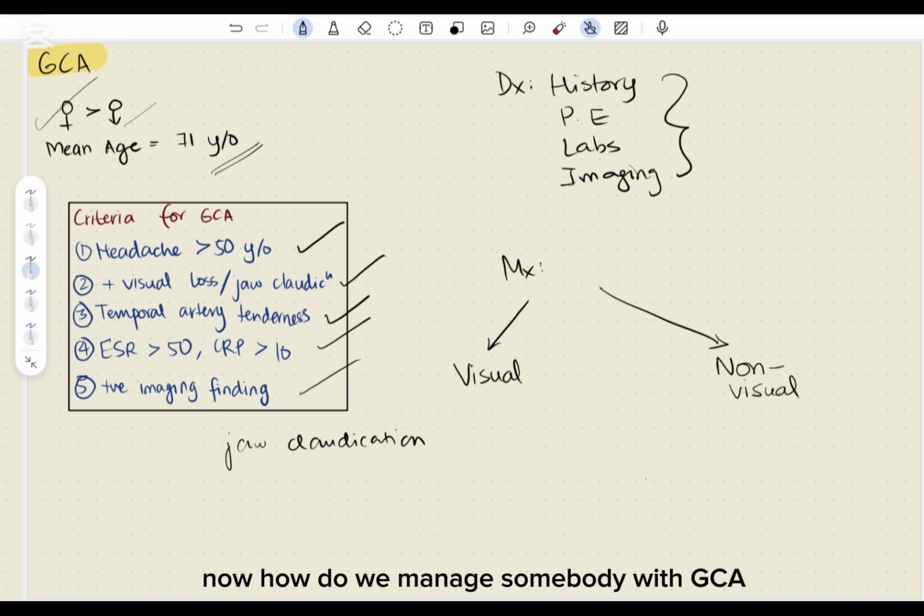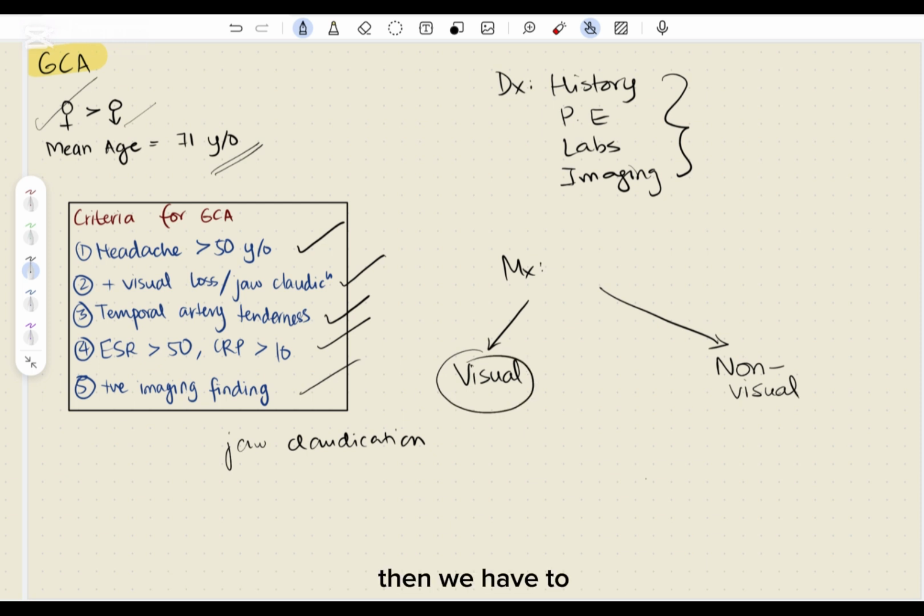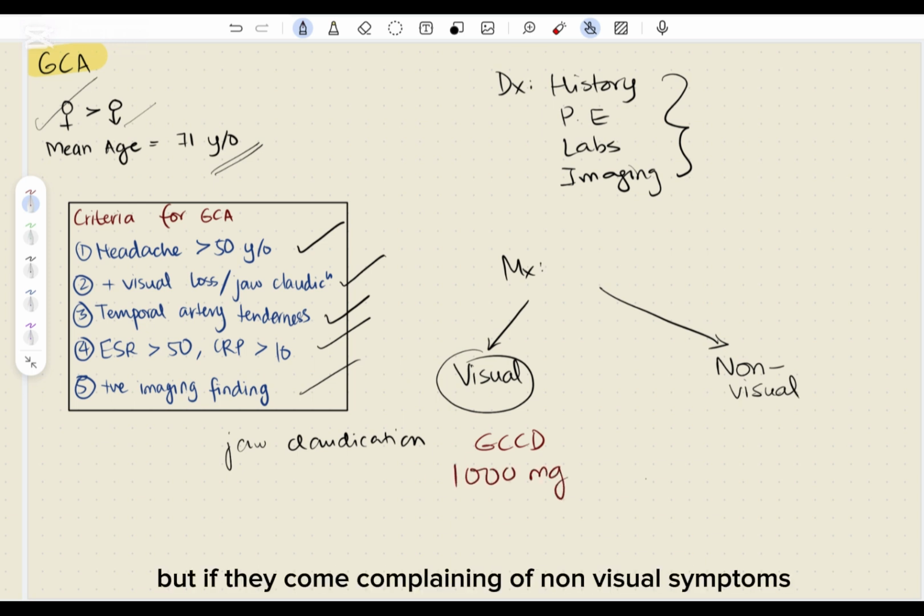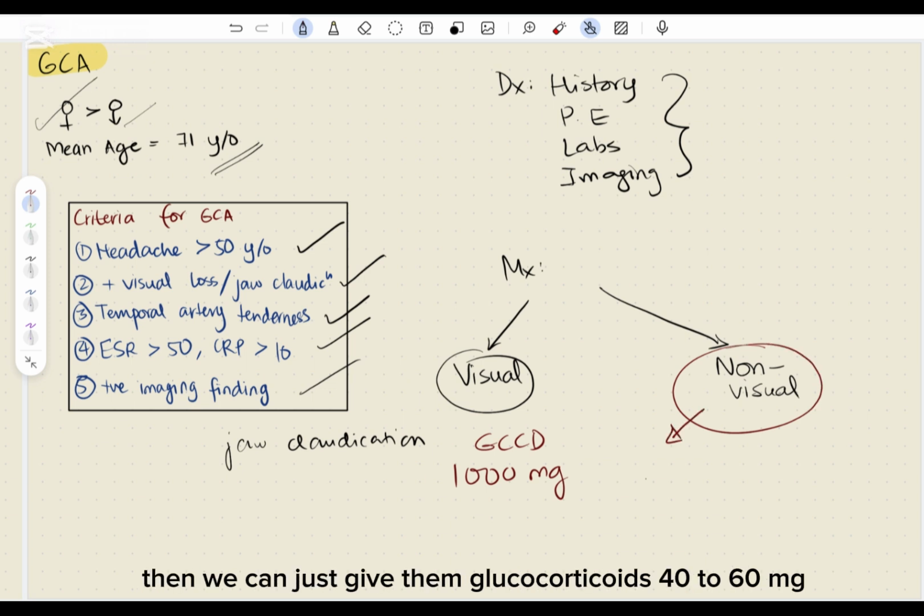Now, how do we manage somebody with GCA? It is sort of an emergency because the most serious complication that these patients have is permanent visual loss that can be preceded by amaurosis fugax. So if somebody comes complaining of visual symptoms, then we have to immediately start them on glucocorticoids, and it has to be very high dose. So something like methylpred 1000 milligrams for 3 days. But if they come complaining of non-visual symptoms, then we can just give them glucocorticoids 40 to 60 milligrams.